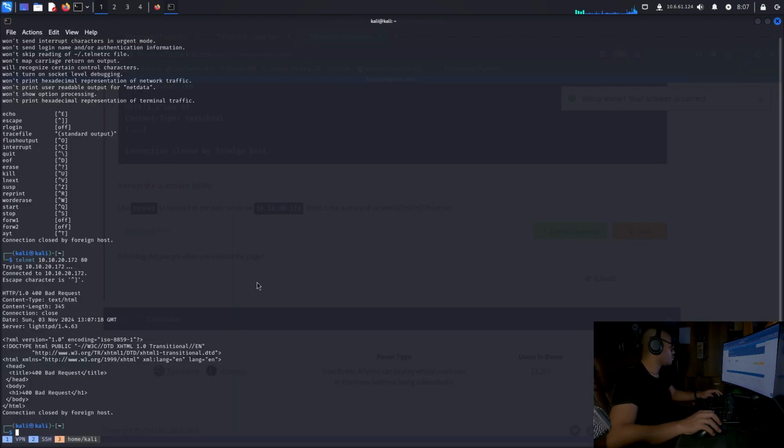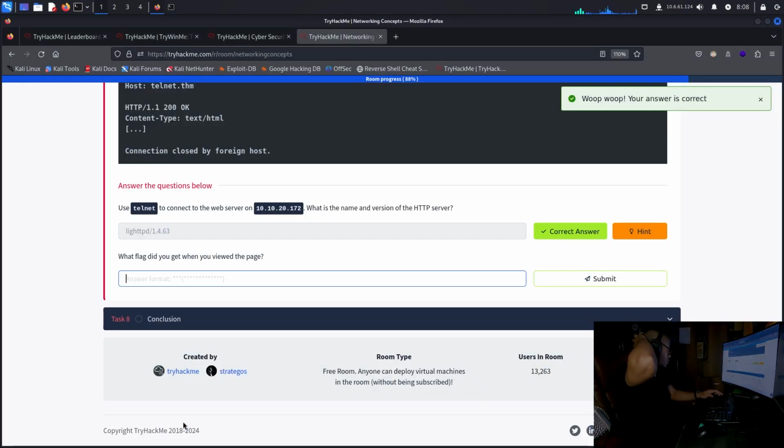What flag did you get when you viewed the page? What flag? Was I supposed to see a flag? I didn't see no flag. Check. 404 bad request. It should be with THM, right?